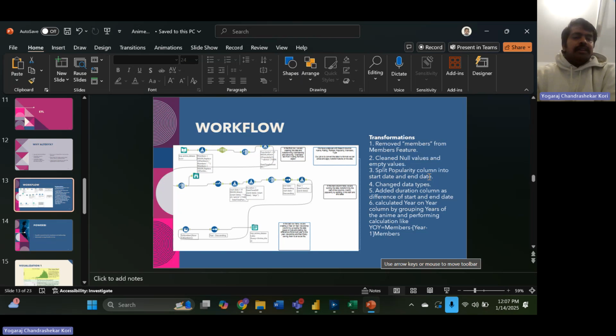I'm changing the data types, and adding a duration for how long the anime actually ran. I'm also calculating the year on year change, which I didn't do in Python, but here I felt it was valuable for our insights. Basically, how did the viewership change from the previous year to this year?